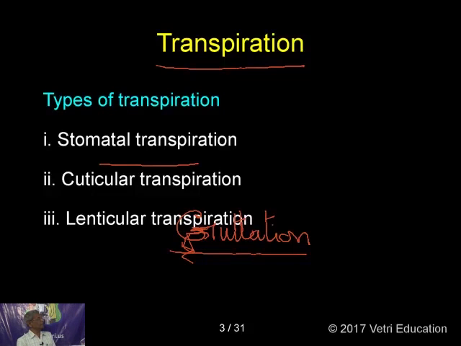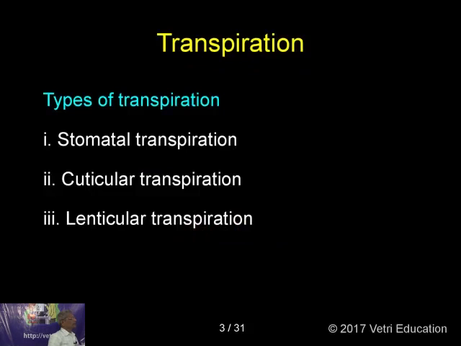Now, there are different types of transpiration. One is called stomatal transpiration. The second one is cuticular transpiration. The third one is lenticular transpiration. Stomata are small organs, and we are going to discuss the stomata in a very detailed way. When the transpiration is taking place through the stomata, you call it stomatal transpiration.